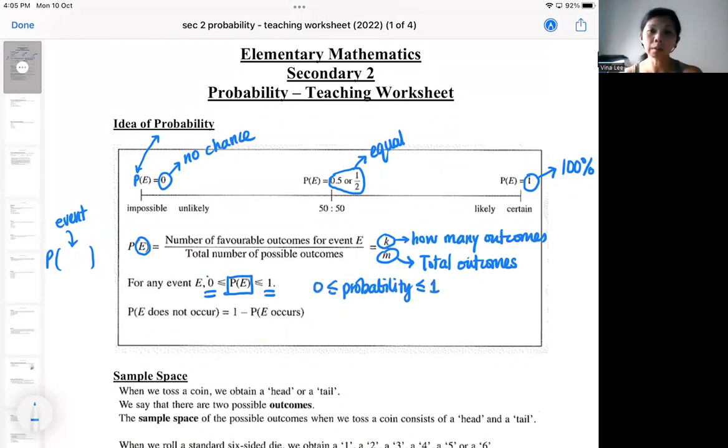0 is no chance. 1 is for sure it will happen. So you cannot get a negative number for probability. You also cannot get a probability that's more than 1. Mathematically, that doesn't happen.